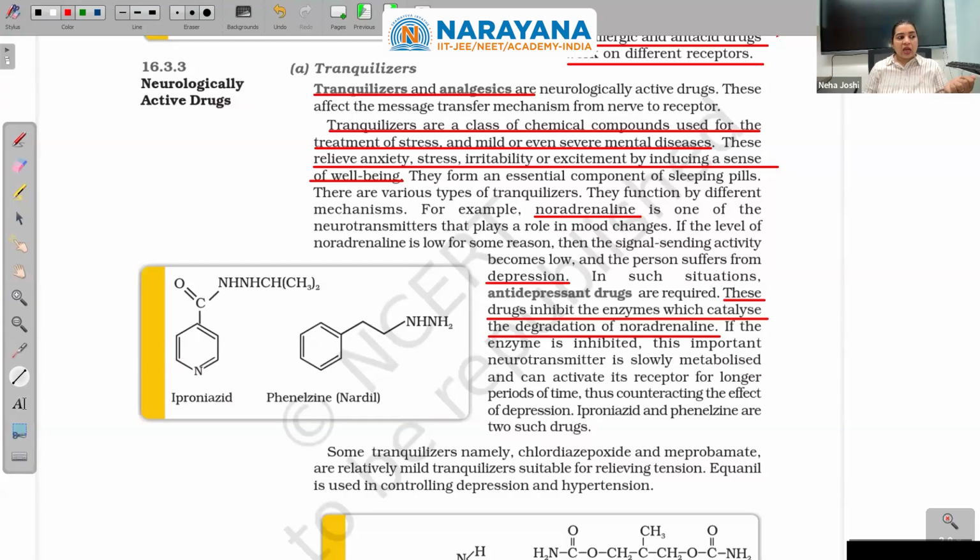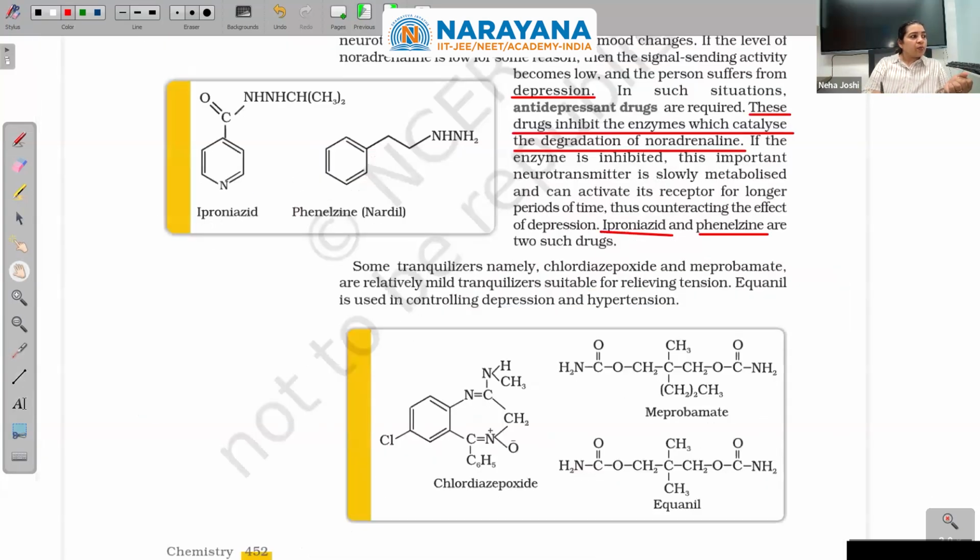What are the drugs? Iproniazid and phenelzine are two such drugs. They have one thing in common, and that is a hydrazine type group present in both.